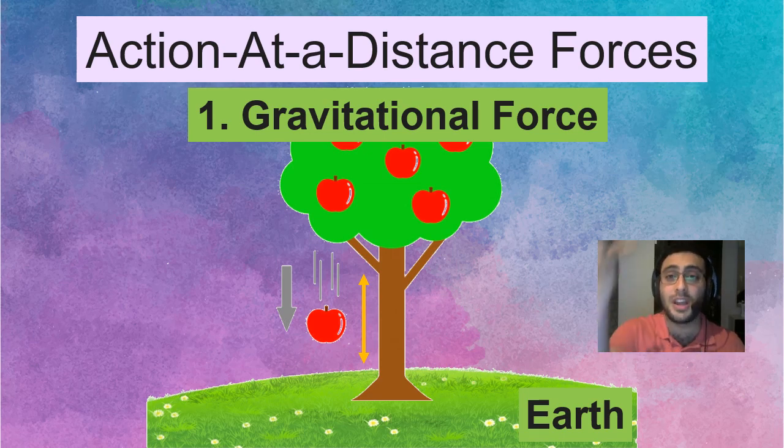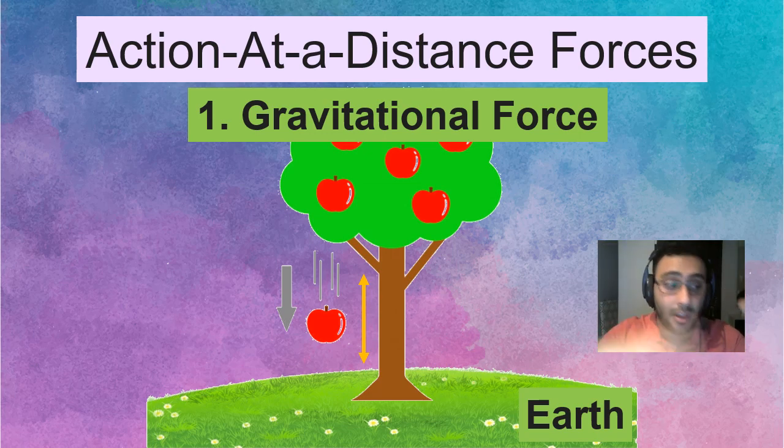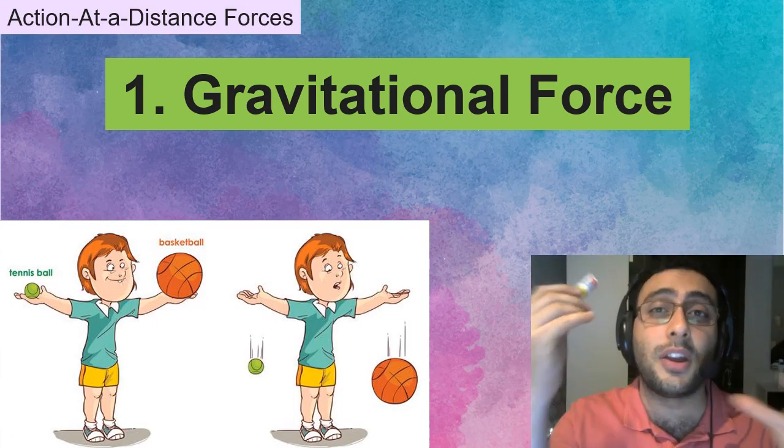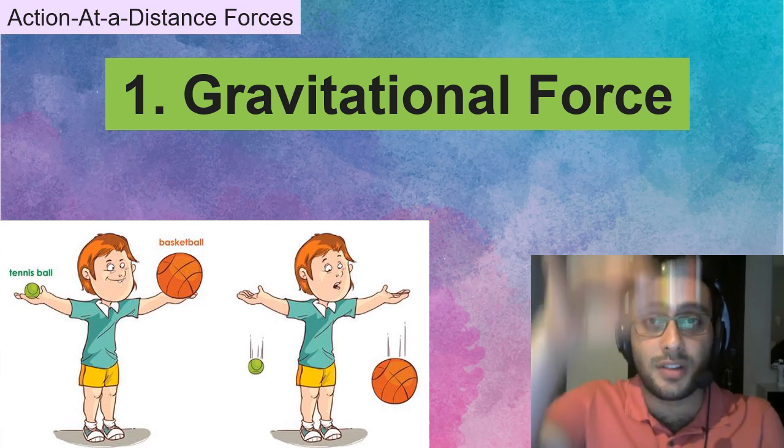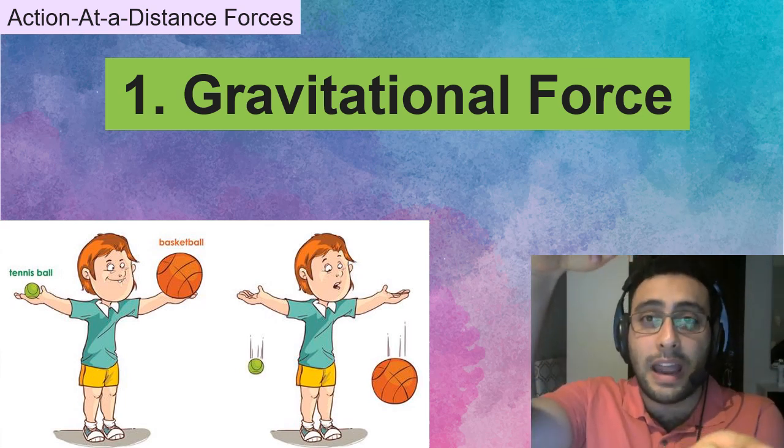For example, you see, all the things on Earth are attracted to Earth. For example, this yellow, when I drop it, where does it go? Does it go to the sky? No, it comes down and it goes to Earth. It comes towards Earth because of gravitational force that Earth has, and it's very strong. As you can see, gravitational force is very cool because it's about attraction. You see, this is attracted to my hand.